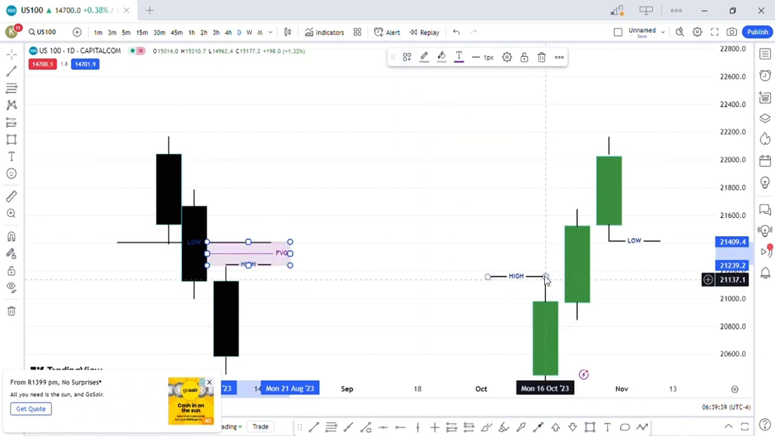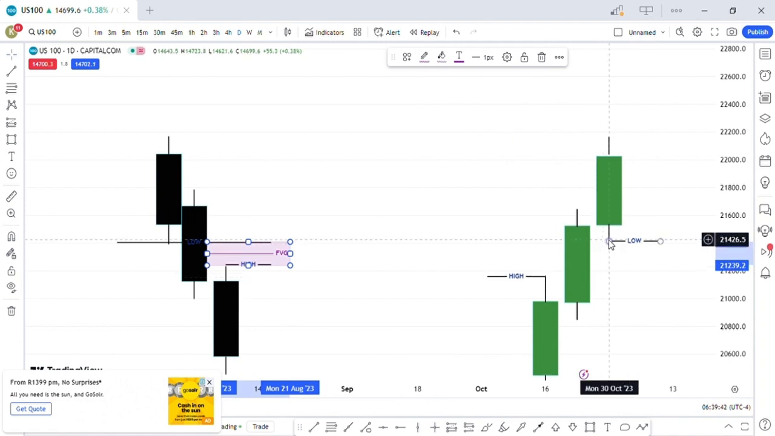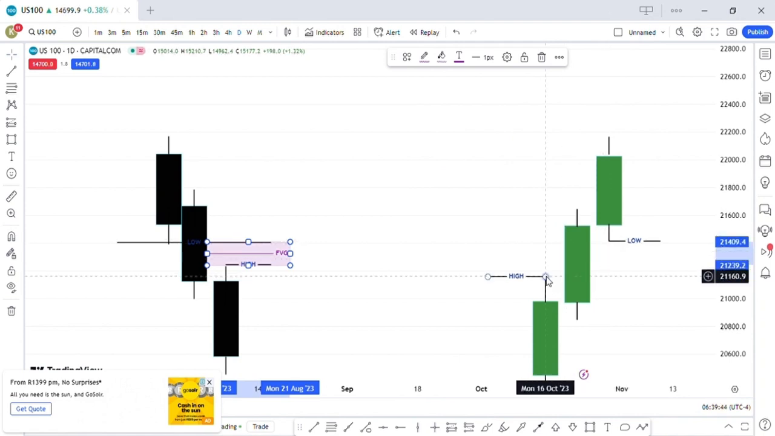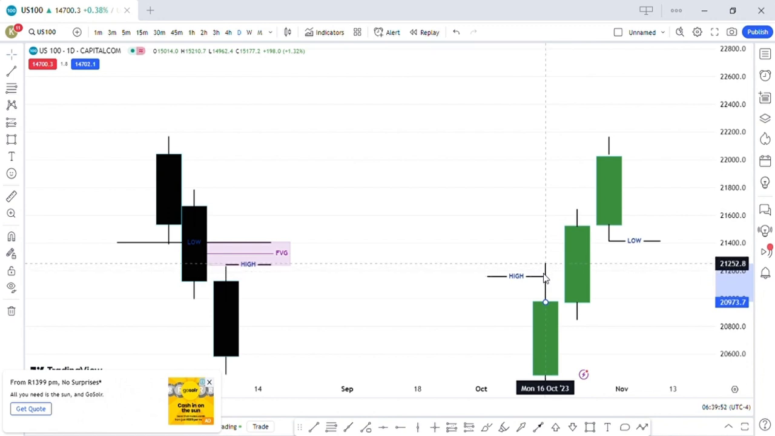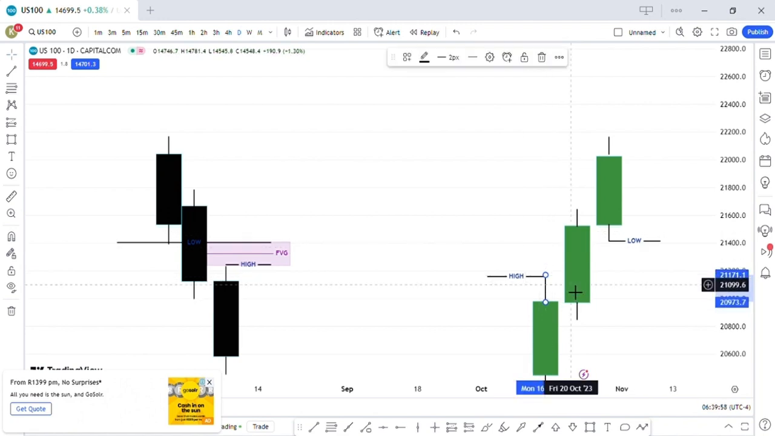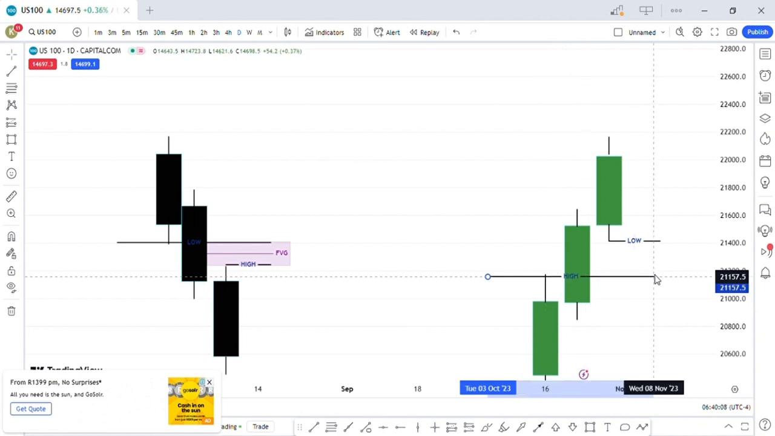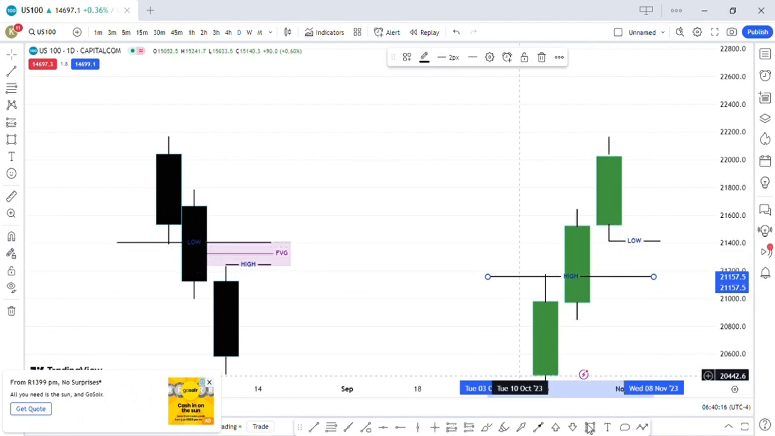Similarly here, if you take the first candle's high, it does not overlap with the third candle's low. Similarly with the bullish fair value gap, the first candle's high does not overlap with the third candle's low. So if you extend this high to this side, you realize that the low of the third candle does not go anywhere near the high of the first candle. So the space in between them makes a fair value gap.